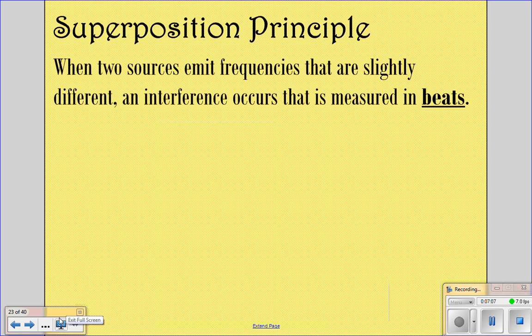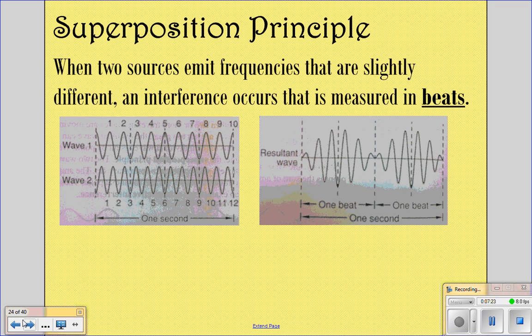Whenever you have two sources that emit frequencies that are slightly different, an interference occurs that's measured in beats. That's not talking about rapping beats or anything like that. That's just the word that they use. It's measured in beats. So these are two pictures from the book.